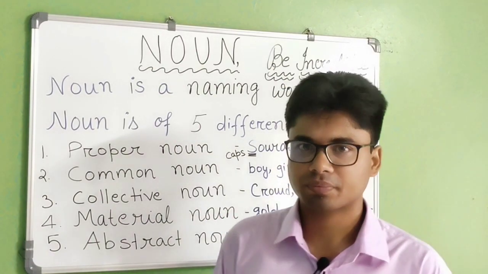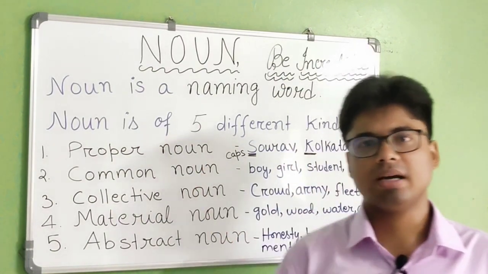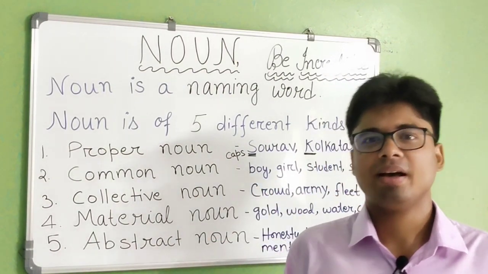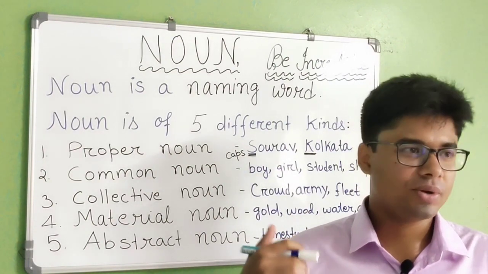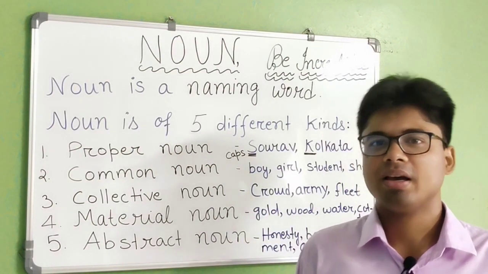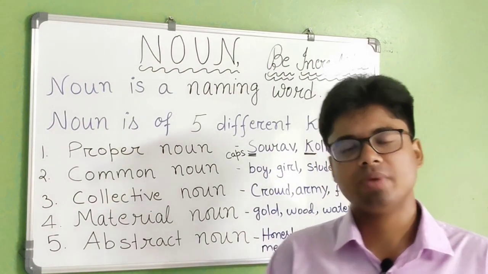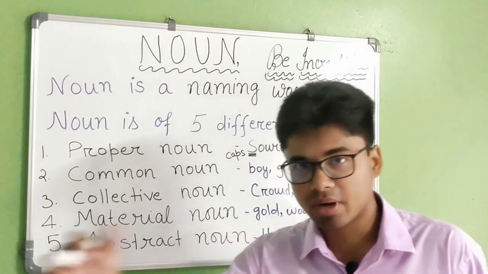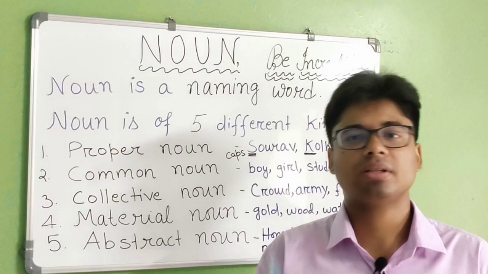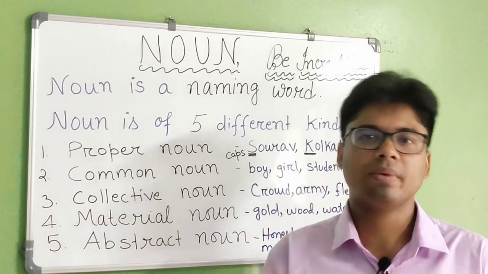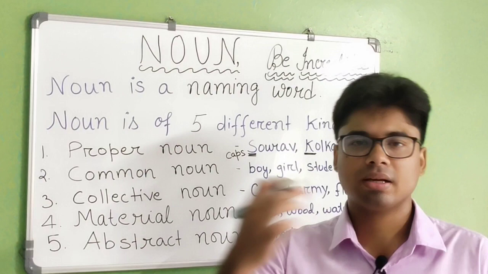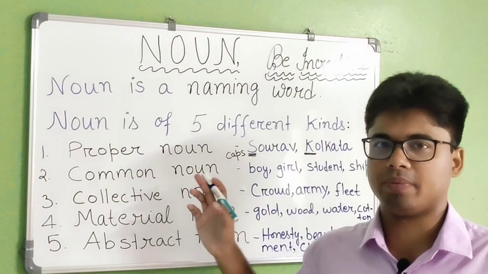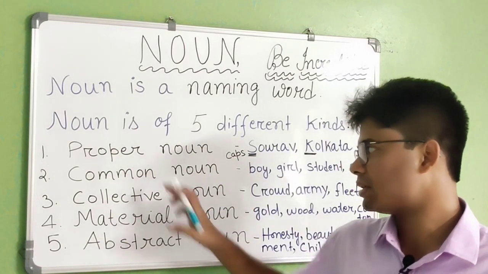Is that clear? Anything you can say: Geeta, Sita, Reema, Saurav, Rahul Dravid, Kapil Sharma, Kapil Dev also. Mahendra Singh Dhoni. You have seen that all the time their names, and your own name when you write in the answer sheet, the first alphabet should be written in capital. Your own name and the surname should be in capital letter, because every name should be in capital letter. Is that clear? Now the second one is common noun.